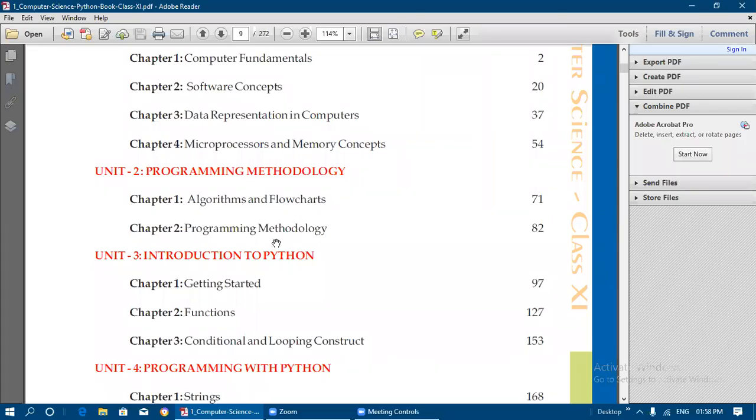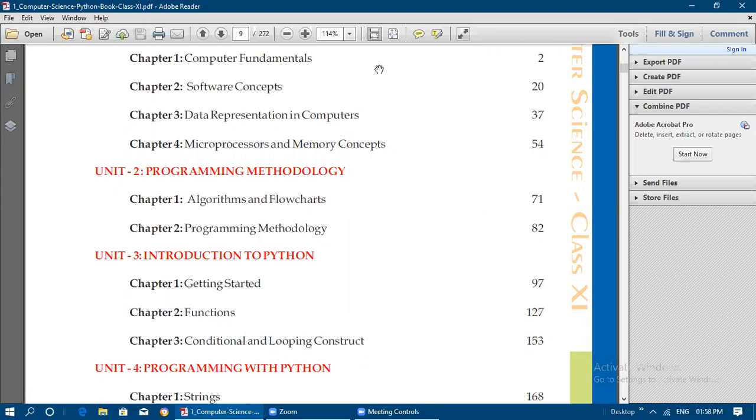Today we are going to see unit 2, that is programming methodology. Under this chapter we are going to see programming methodology, and already we have seen the first chapter, that is algorithms and flowcharts, and even unit 3, introduction to Python, also getting started, functions, conditional and looping constructs chapters we have completed. So totally we have completed 4 chapters. Now we are going to see the programming methodology.